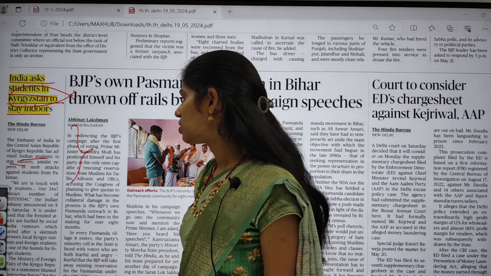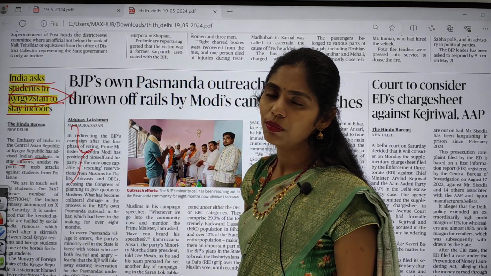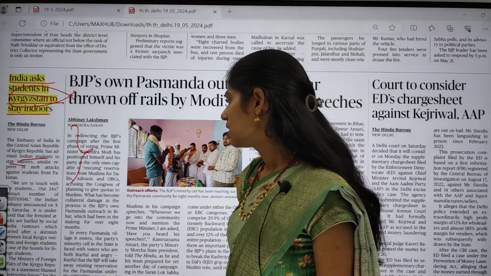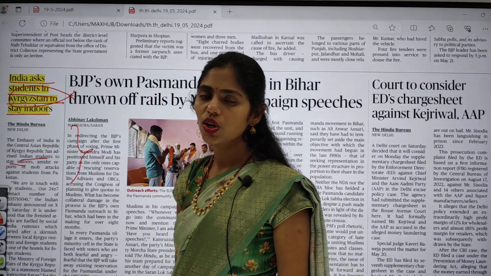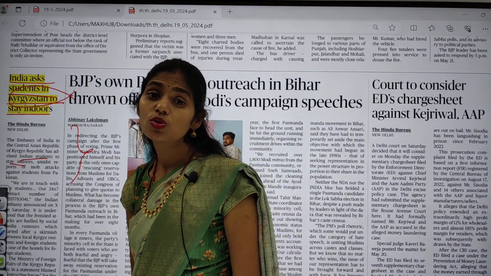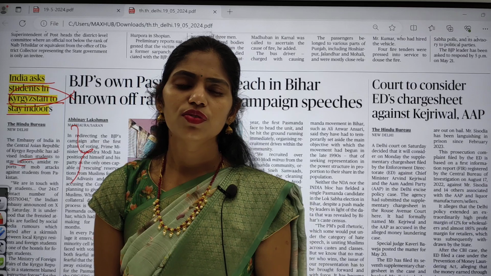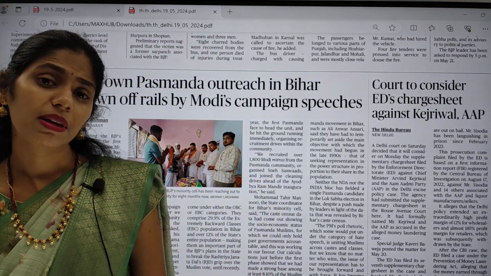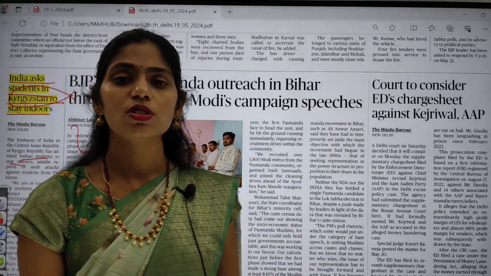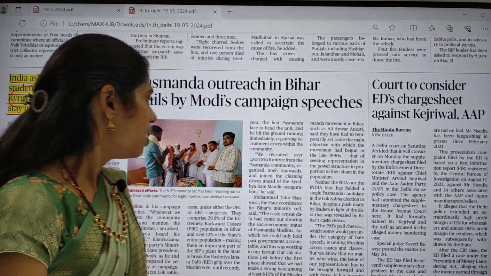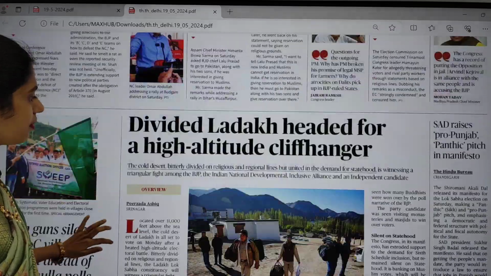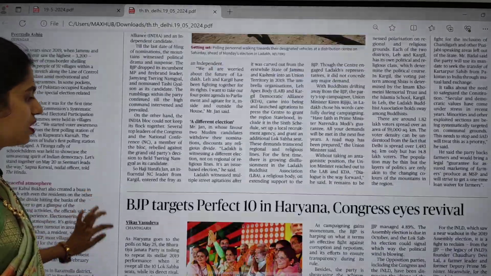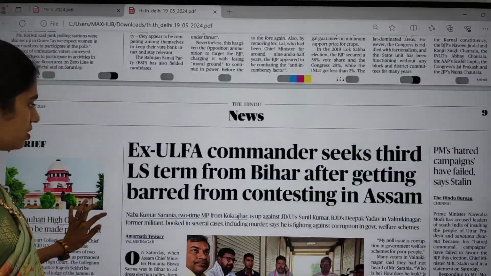students to stay indoors because there are reports of mob attacks against students from Pakistan. So Pakistani students are attacking Indian students in Kyrgyzstan. Because of this, our Indian embassy recently advised Indian students not to come outdoors. So in this article you have to know about Kyrgyzstan, that is important, and leave the selection page, it is not at all useful for our preparation.